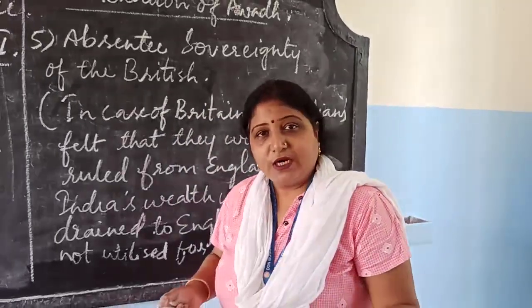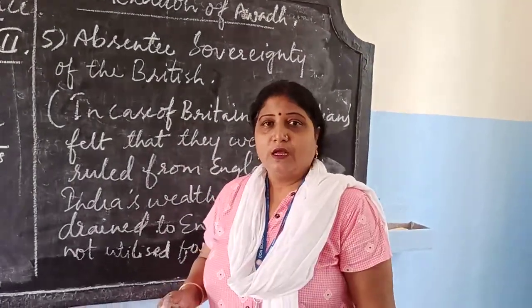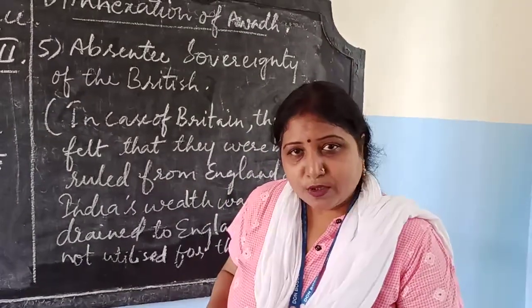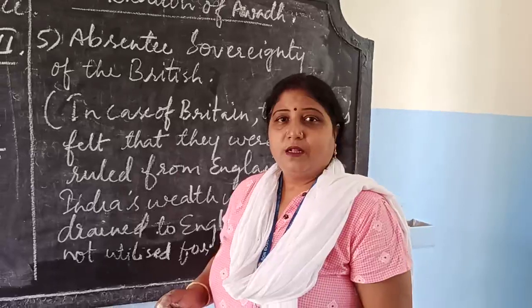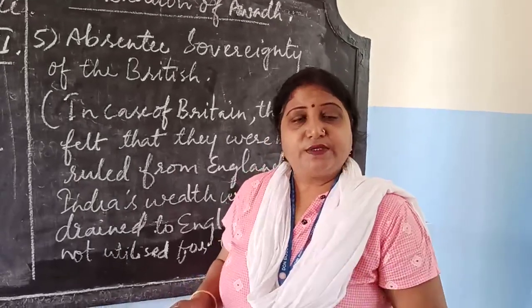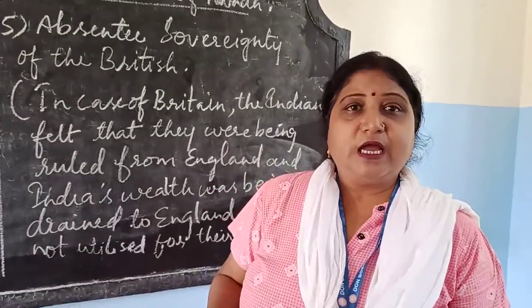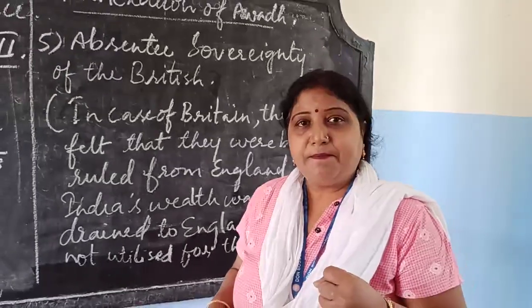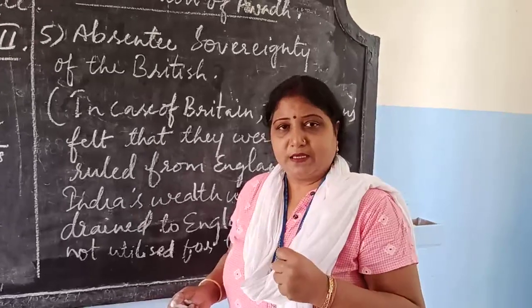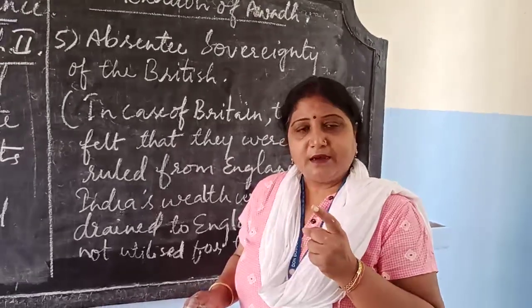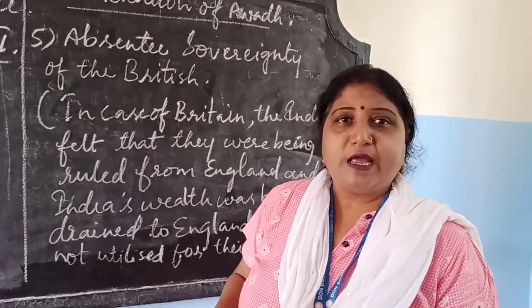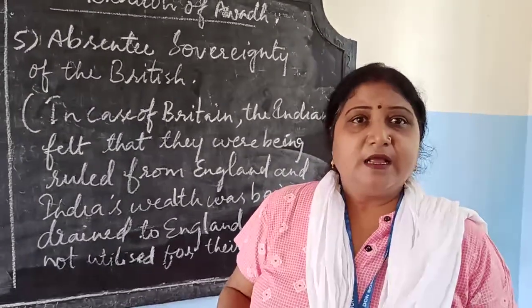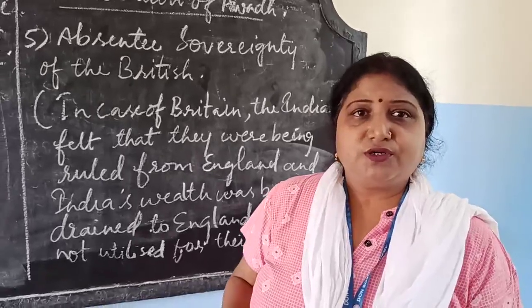So when Awadh was annexed, here what happened? The army was disbanded. Okay. The estates of zamindars and the talukdars were confiscated. So here many people became jobless. Many people lost their means of livelihood, and they put the blame on the British East India Company and wanted to take a revenge.